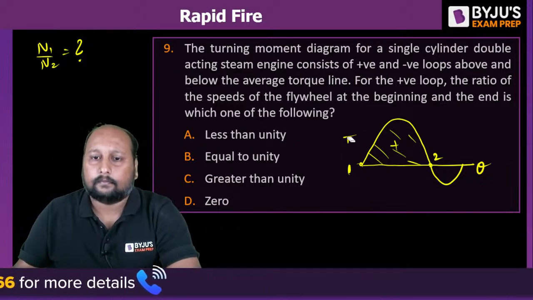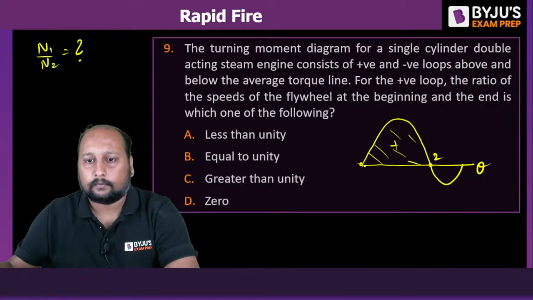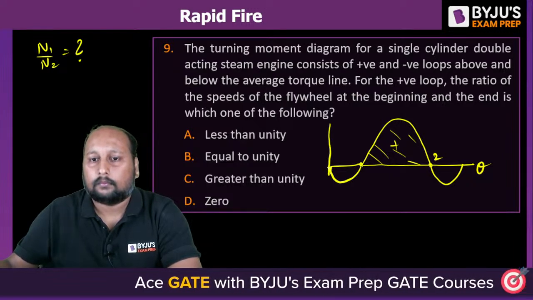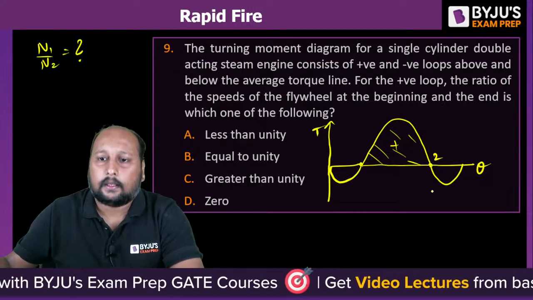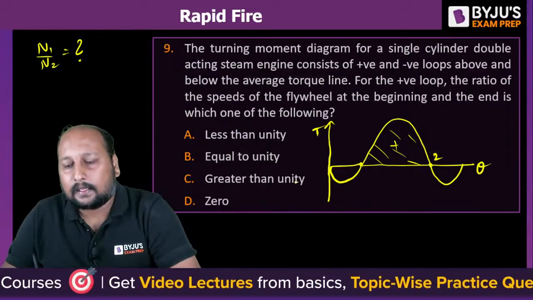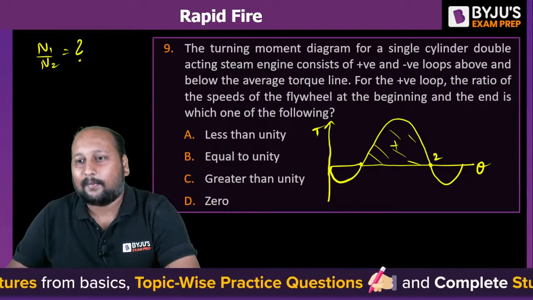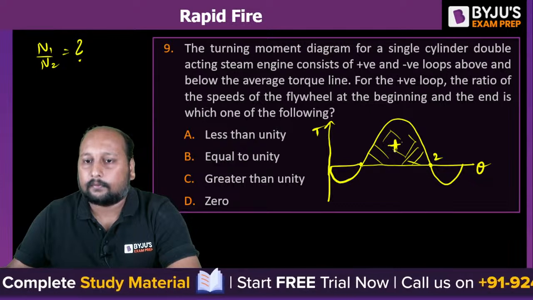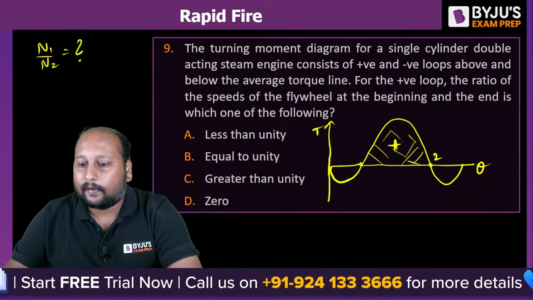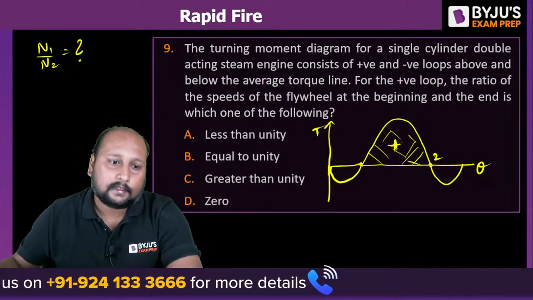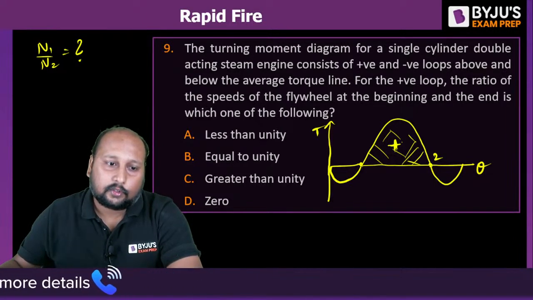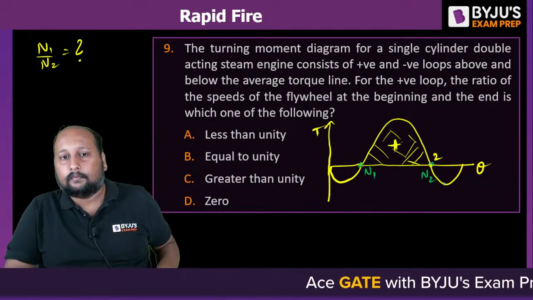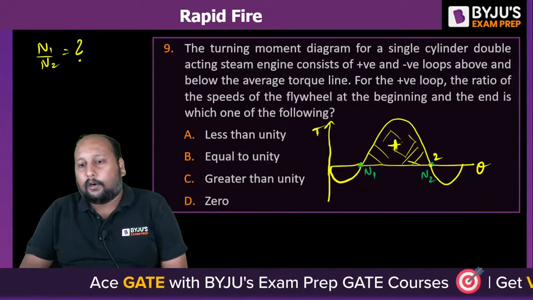Quickly, I need answers from everyone. T theta. Okay. A, B, C, or D? This is your positive. Okay, this is the positive one. Everyone is giving me equal. Sure? Sure. Less than unity, equal to unity, or greater than unity?